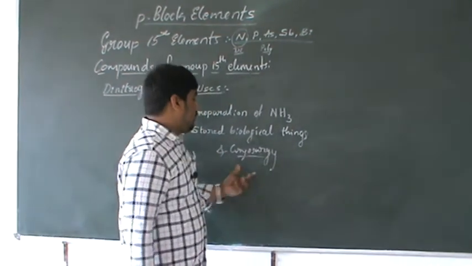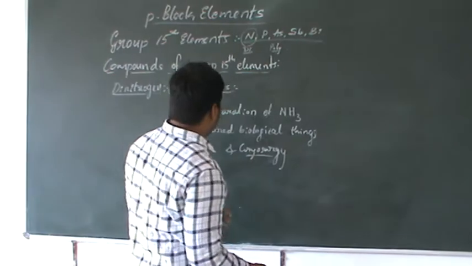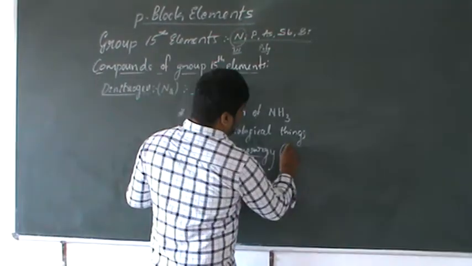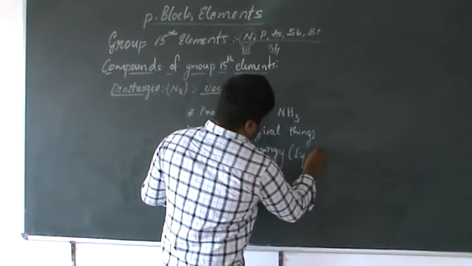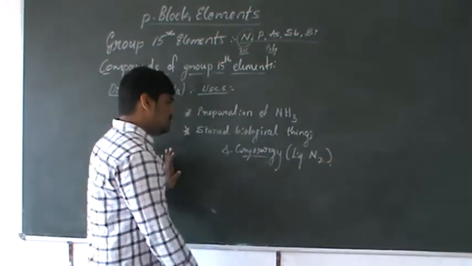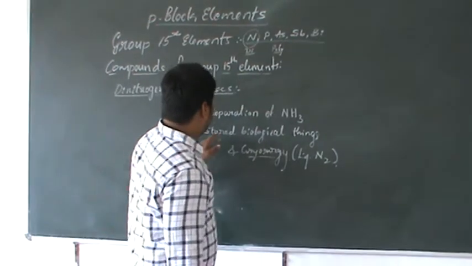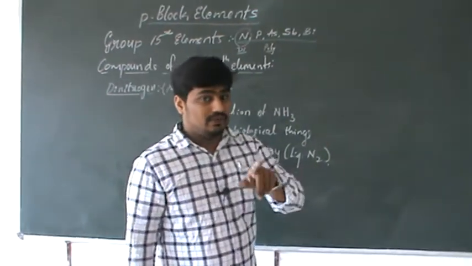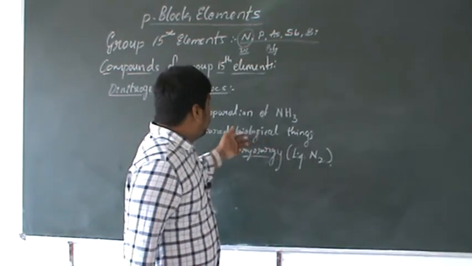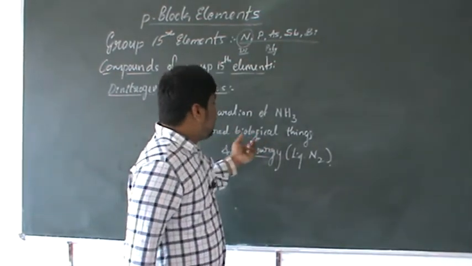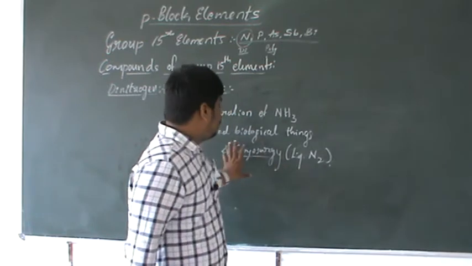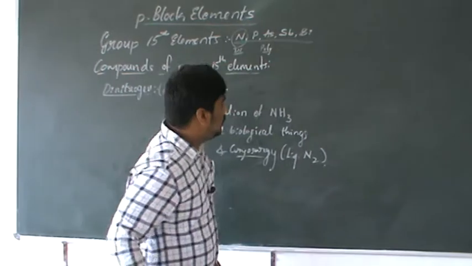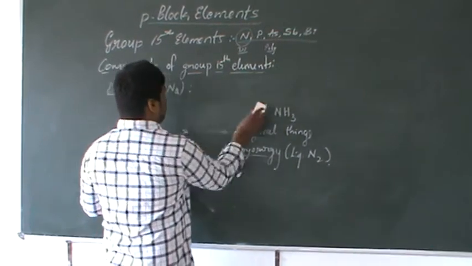So at the lower condition or lower temperature, liquid dinitrogen is mainly used. In this case liquid dinitrogen is used. So these are the important things. Gaseous nitrogen is used in the preparation of ammonia as well as some fertilizers or nitrogenous compounds, and to store biological materials, and liquid dinitrogen is used for cryosurgery. These are the important uses of dinitrogen.